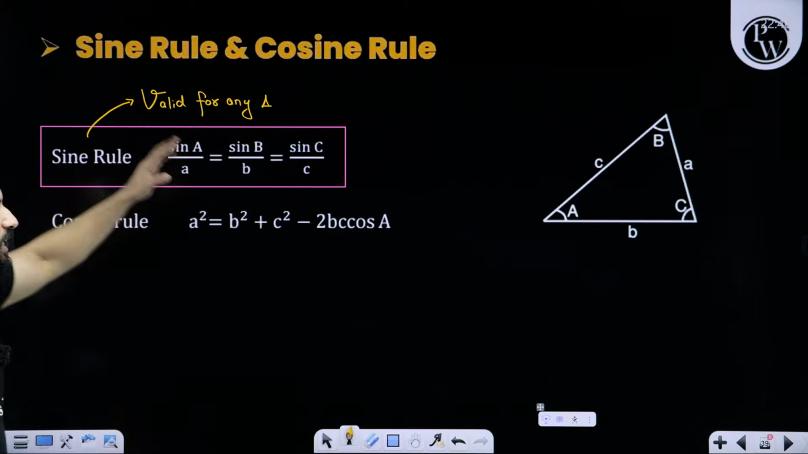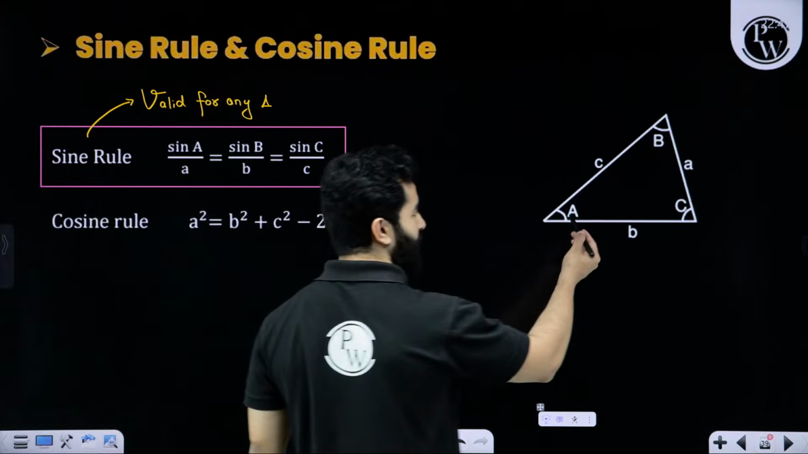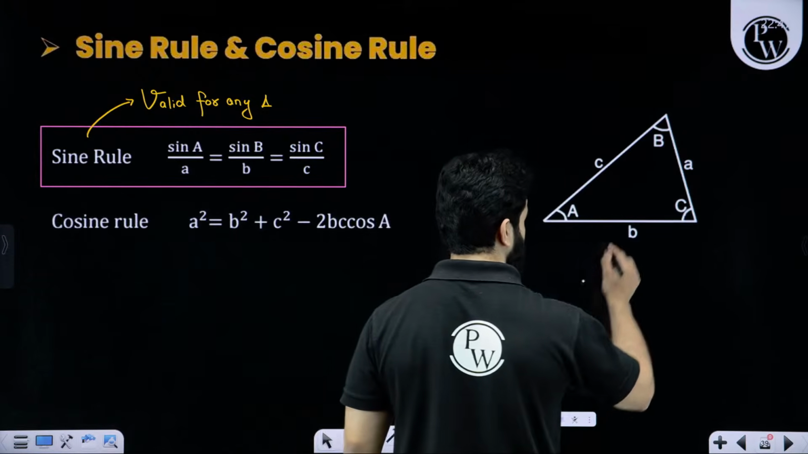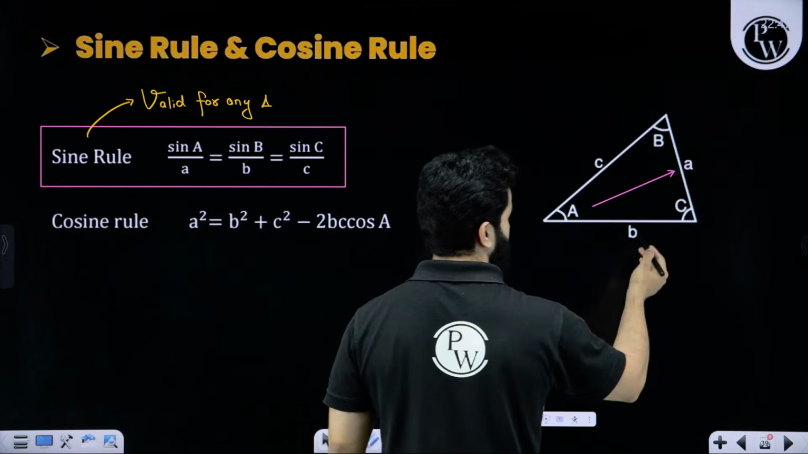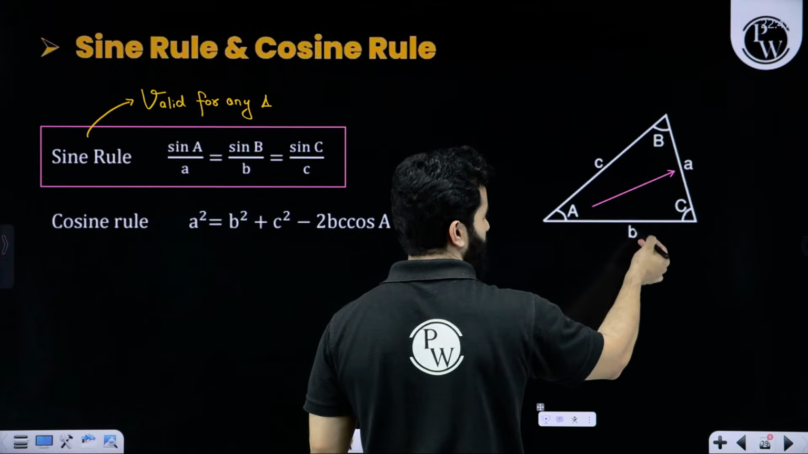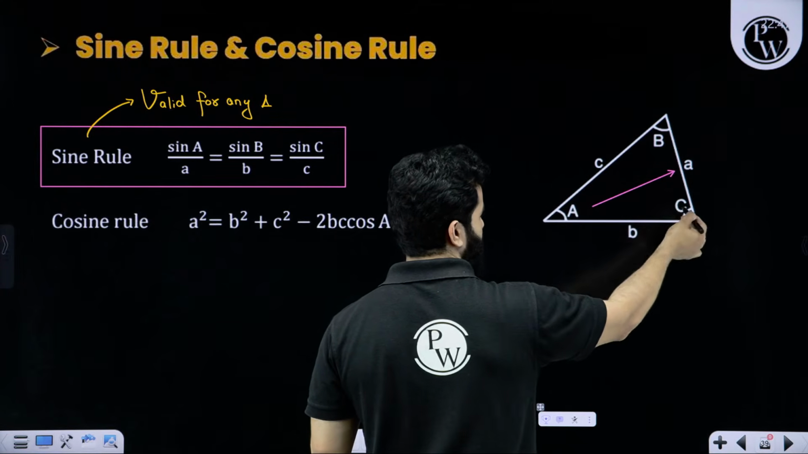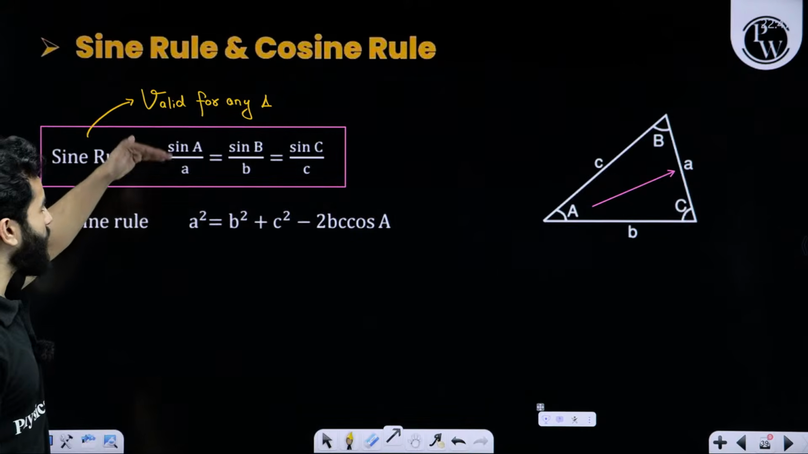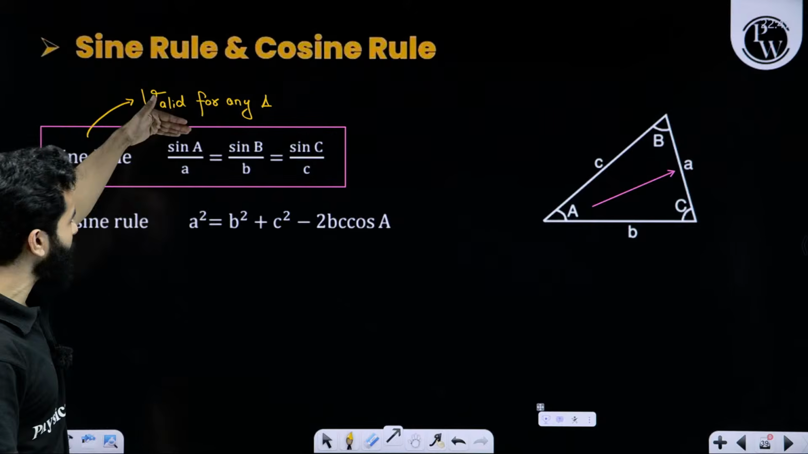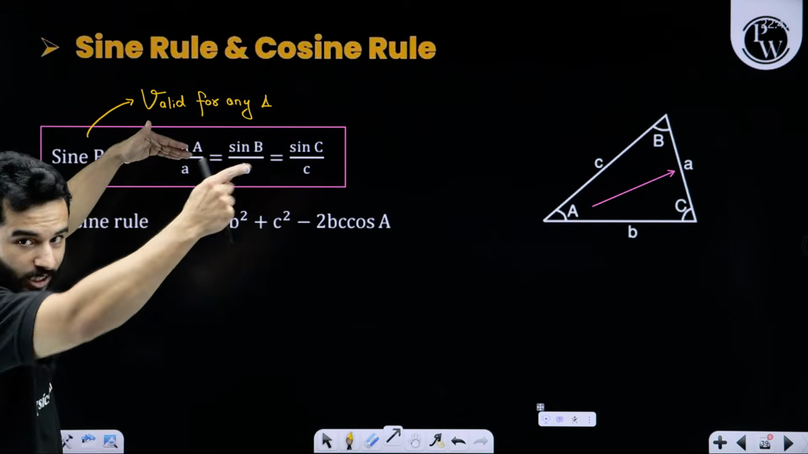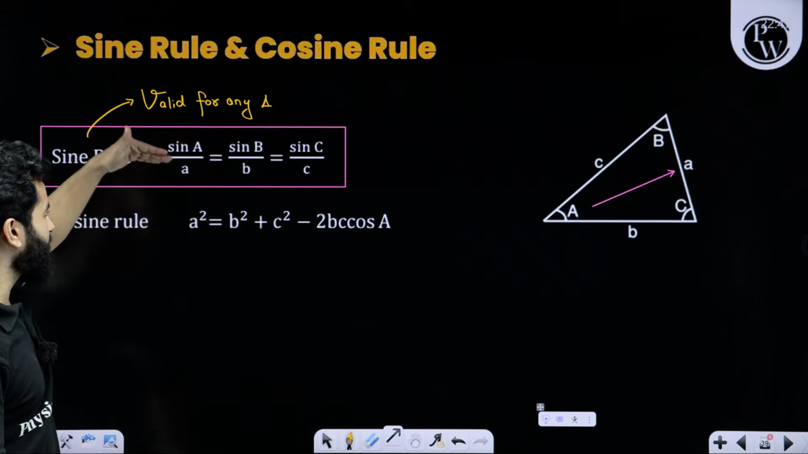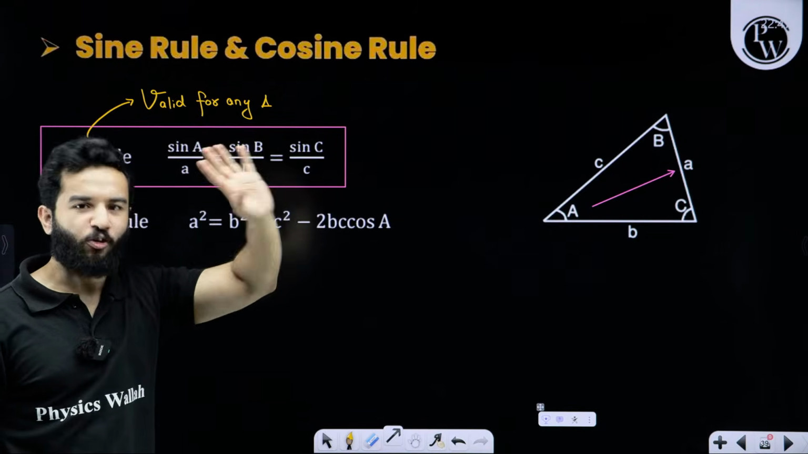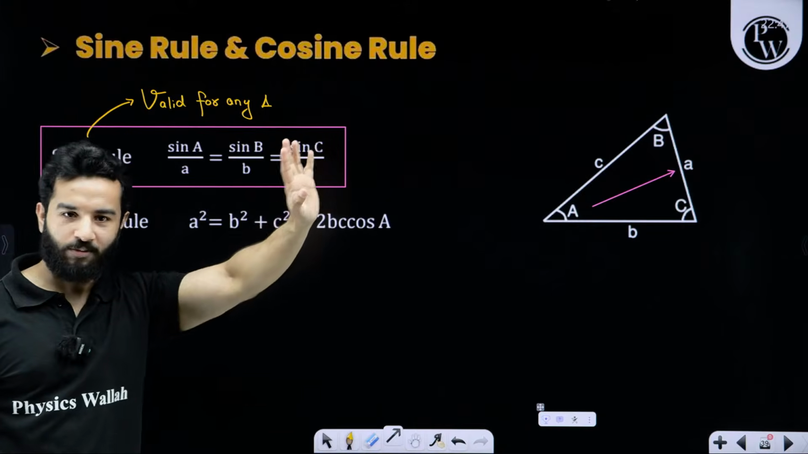The sine rule says that if you have a triangle, this angle is capital A, the side opposite to this angle is small a. Similarly, this angle is capital B, side opposite to this is b. This angle is capital C, side opposite to this is c. So the ratio of sine of angle divided by opposite side is constant. Sine A upon a is equal to sine B upon b is equal to sine C upon c. Very simple. Valid for any triangle.